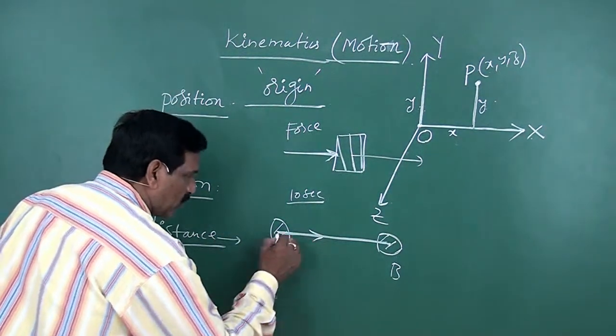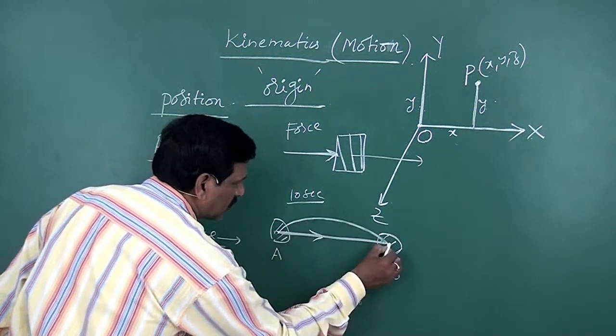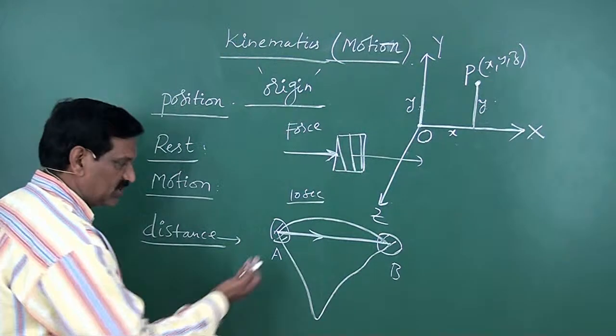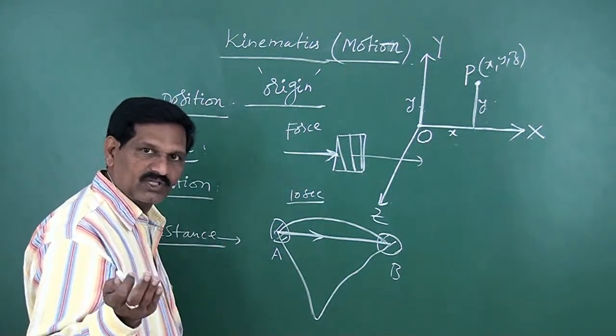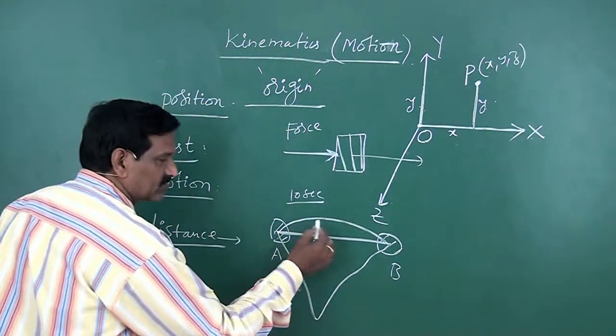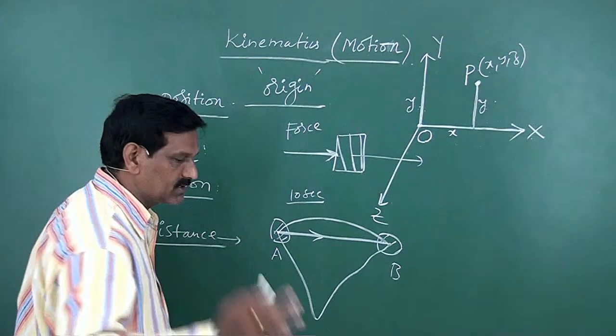Now, the body may move like this, or along this path, or along this path. So a body may move from one point to another in different ways, in different paths. So the length of the actual path followed by the particle is called distance.